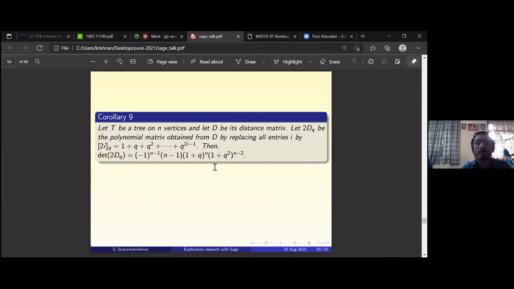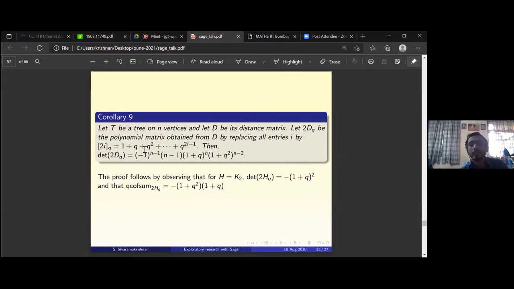So 2qd is the polynomial matrix obtained by replacing all entries i by this. Then you get the determinant of 2dq, that is. So every entry i is changed to the q analog of 2 times its i. Now, in general, it's true for q analog of r times also. I'm just writing it for the case when r equals 2, because you can write down what it is. Yeah, all right.